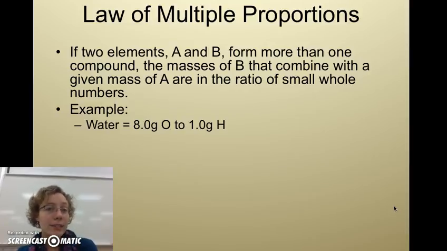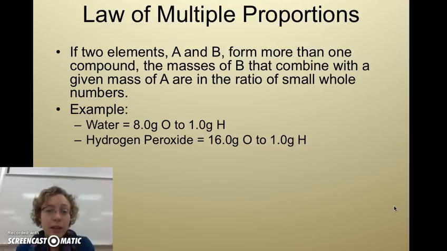Now, water is not the only compound in which oxygen and hydrogen combine together. Another compound is hydrogen peroxide. So if we were to look at hydrogen peroxide and do an experiment, say we didn't know what the compound formula was, we took hydrogen peroxide and found that 16.0 grams of our compound was oxygen for every 1 gram of hydrogen. Well, if I'm looking at these two, I've got the same amount of hydrogen, but in hydrogen peroxide, I've got twice as much oxygen as I do in water.